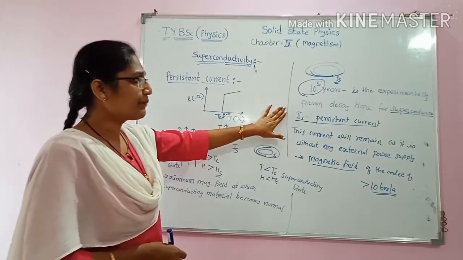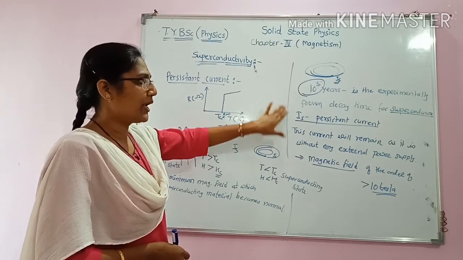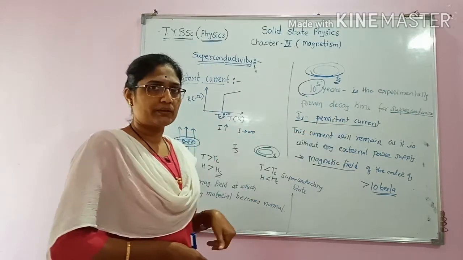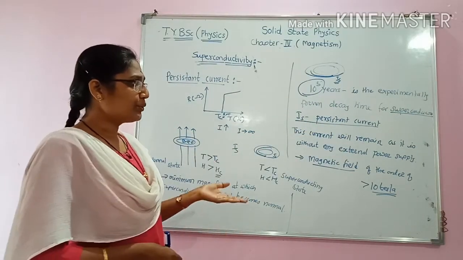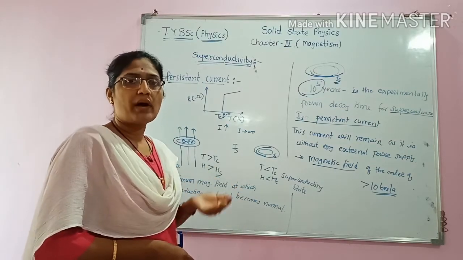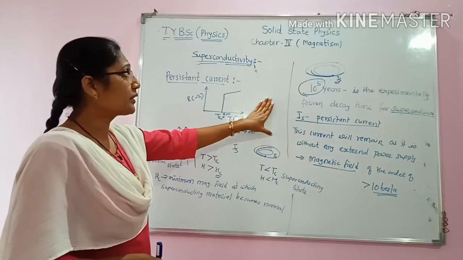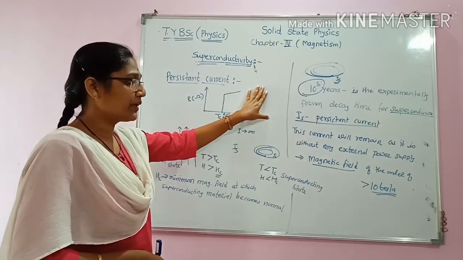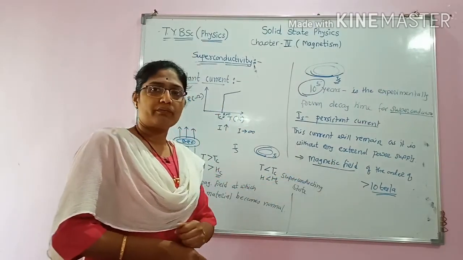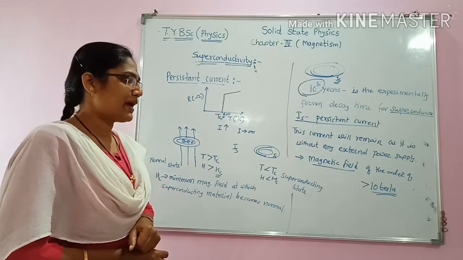This current persists in the circuit for a long time, and hence it is called supercurrent or persistent current. To maintain this current, no external power source or supply is required, and this property of the superconducting material is used to generate magnetic fields of the order of 10 or greater than 10 Tesla.